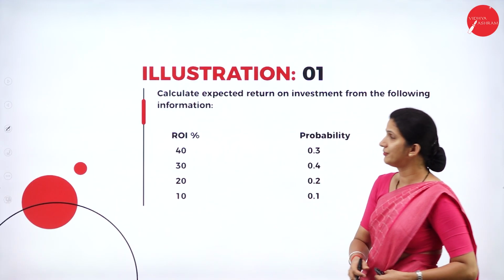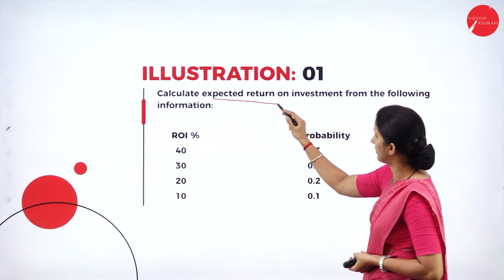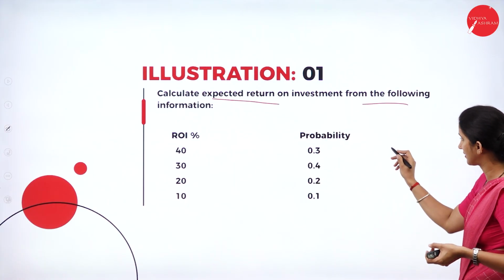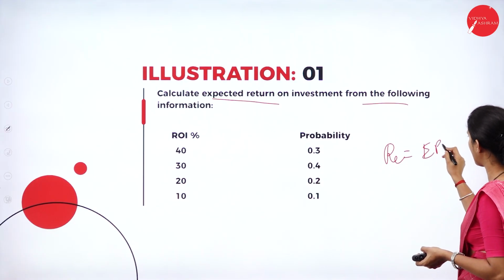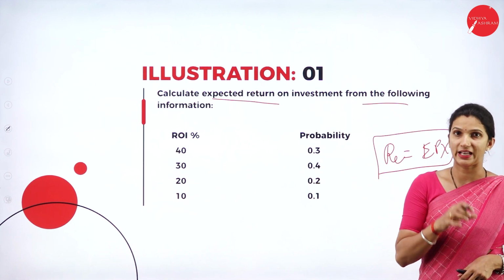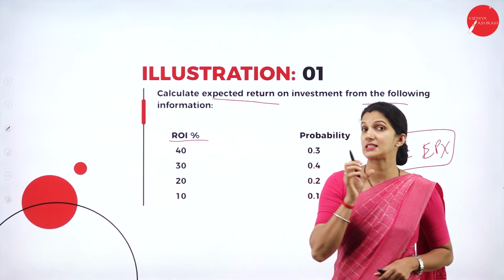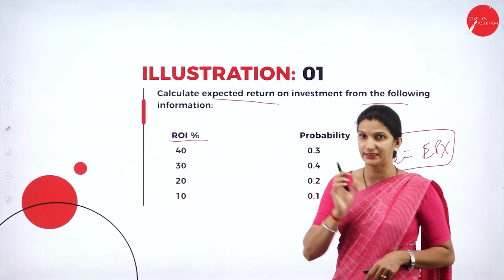Now we'll see illustration 1. Calculate the expected return on investment from the following information. RE is equal to sigma Px; this is the formula we use to calculate the expected return. Here we are given the ROI as 40, 30, 20 and 10.